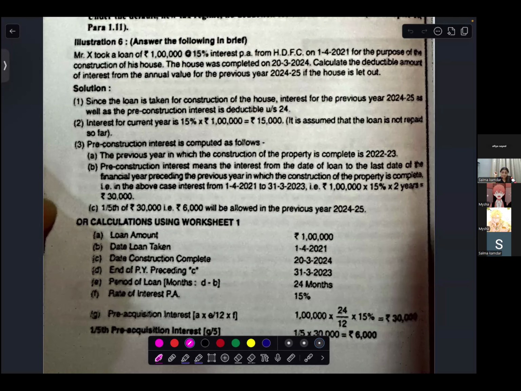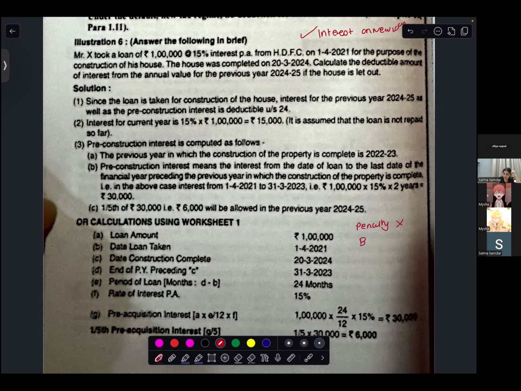If you take a new loan to repay your old loan, the interest on the new loan is also allowed to be deducted. If you're not paying your loan on time and you're getting a penalty, the penalty is not allowed, but only if it is a genuine case that you have to pay a penalty, then they will see it case by case.